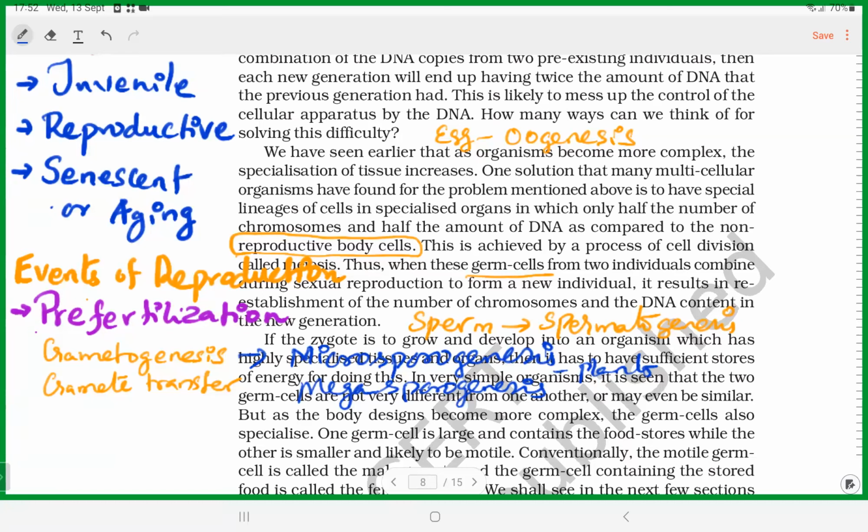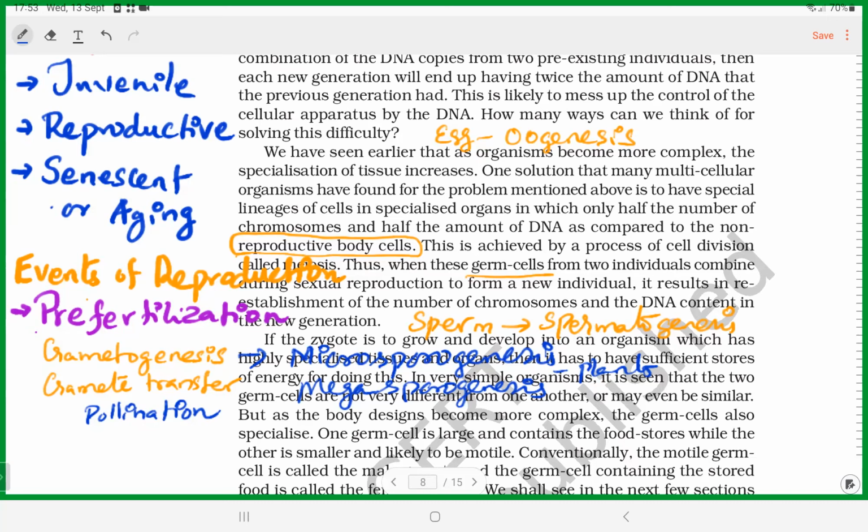Okay, fine. Gamete transfer process. What is it called? In plants, it is called what? Pollination. Transfer of pollen grain from anther to stigma. Anther of the flower to stigma of the flower, same flower or different flower. So pollination, that's the gamete transfer process.